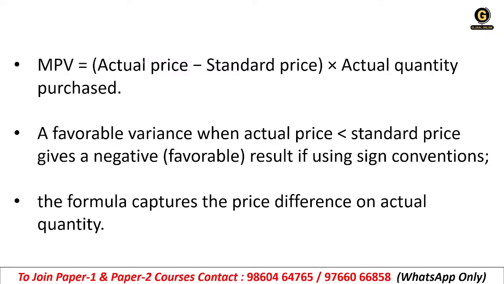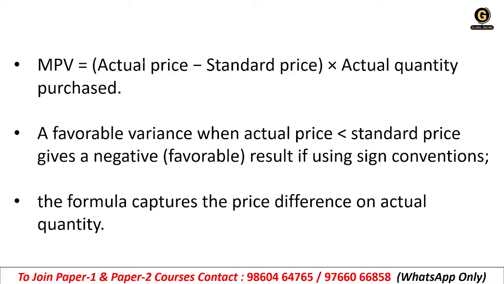When you are buying a raw material, you are expecting to pay the standard price, which is the regular price, correct? But in reality, you end up paying the actual price, right? The difference between these two is multiplied by how much you have purchased, and that is called MPV. That means into actual quantity purchased. Getting it? So that is the formula. MPV is equal to AP minus SP into AQ, that means actual quantity.